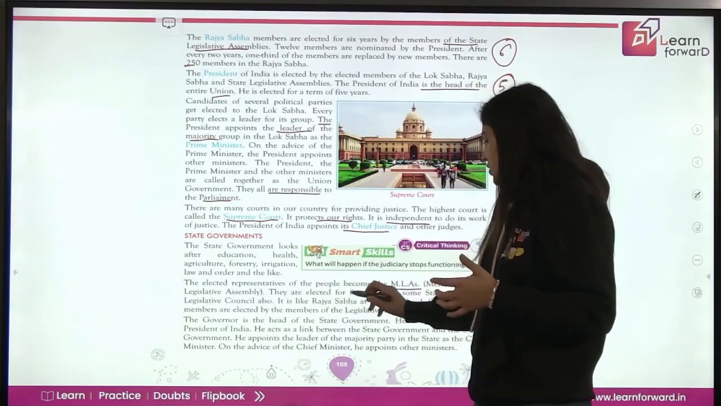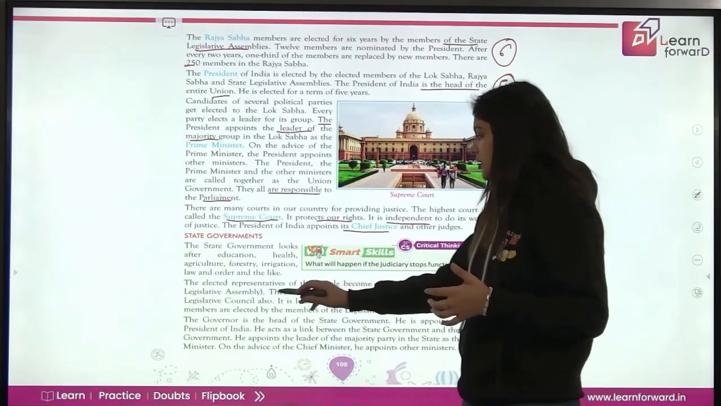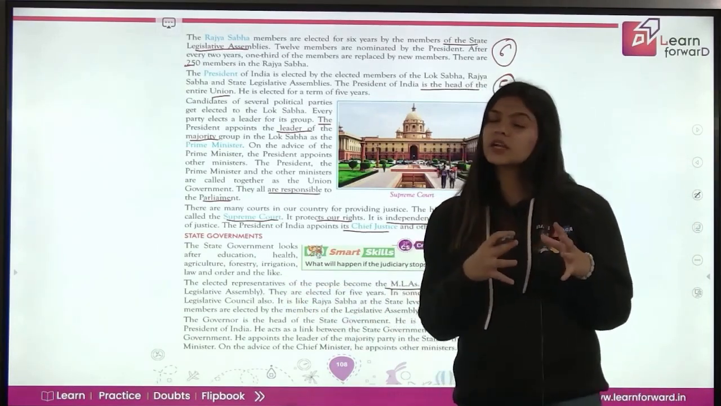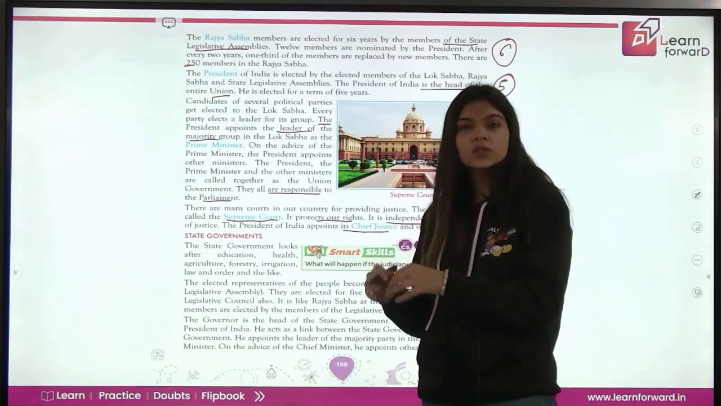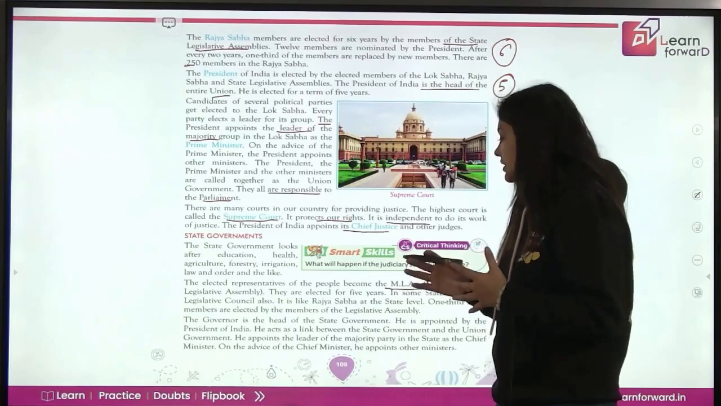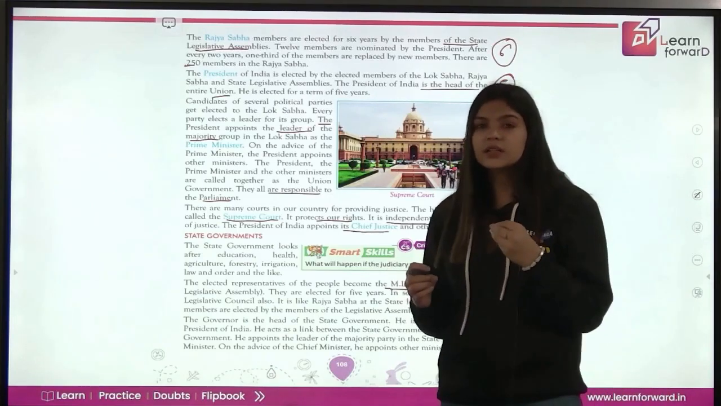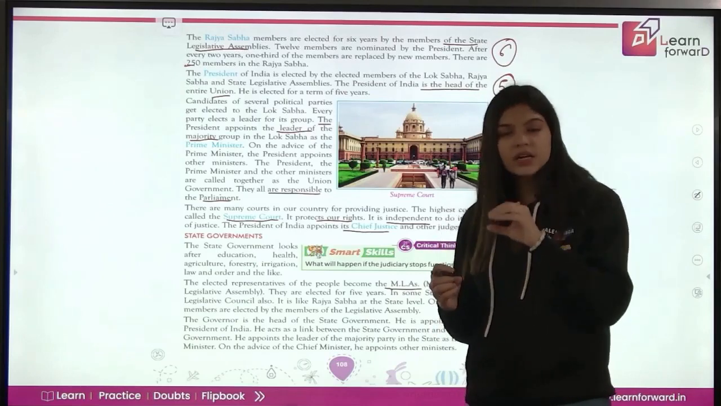They are elected for 5 years. Same जो state government के members होते हैं, they are elected for 5 years again. In some states there is a legislative council also. So हर state में legislative assembly तो होती ही होती है, but some of them also have legislative council. It is like Rajya Sabha at the state level. So ये जो state council है, basically it is the Rajya Sabha at the state level.